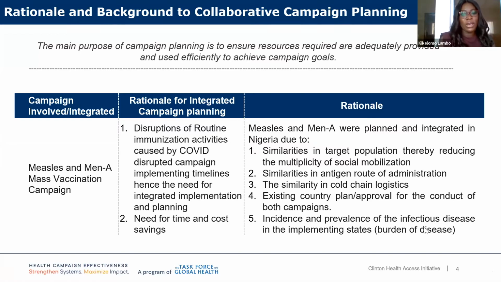Now, in terms of how the country decides what campaigns to integrate, there are a few things that come into play. For example, with measles and MEN-A, there's a similarity in target population, thereby reducing the multiplicity of social mobilization. There is also similarity in the logistics planning, similarities in the antigen route of administration, and of course, a primary motive for this integration was the incidence and prevalence of the disease burden in the country.